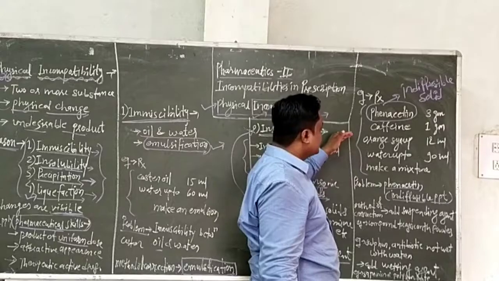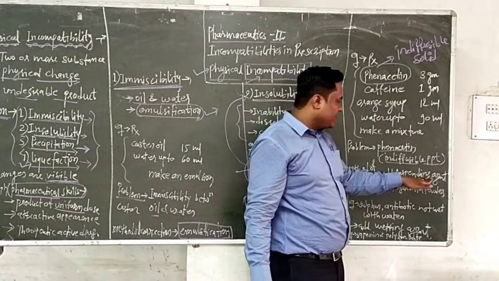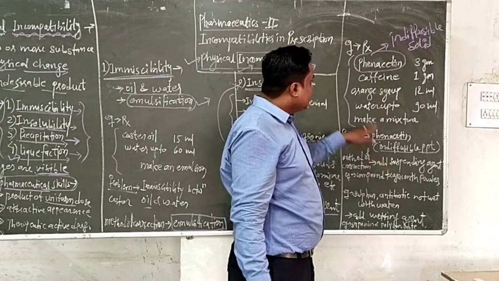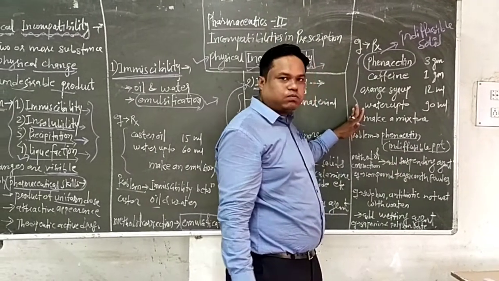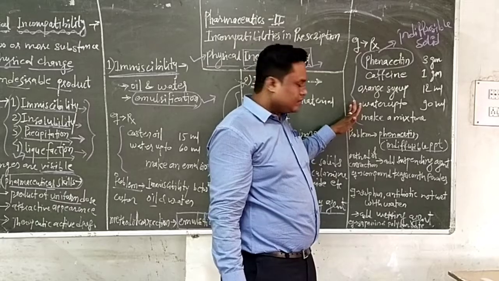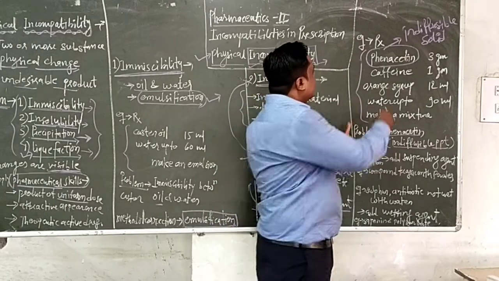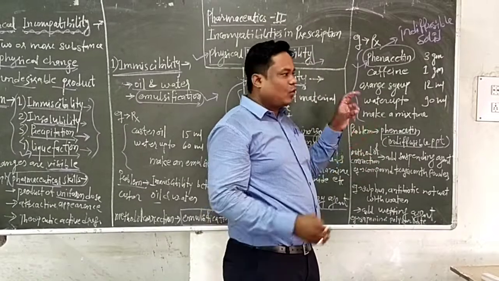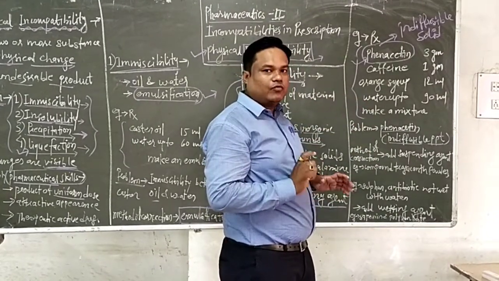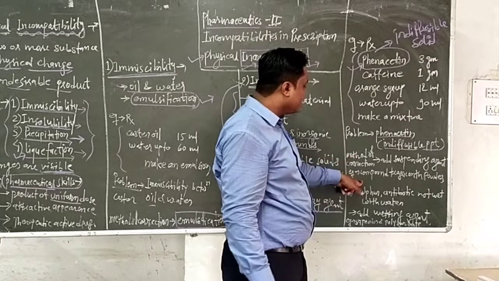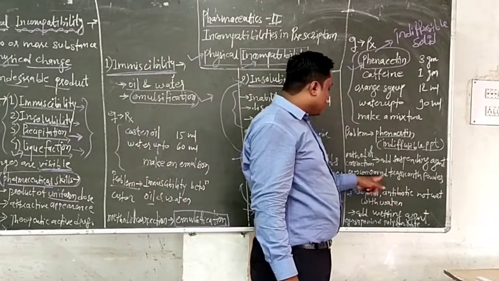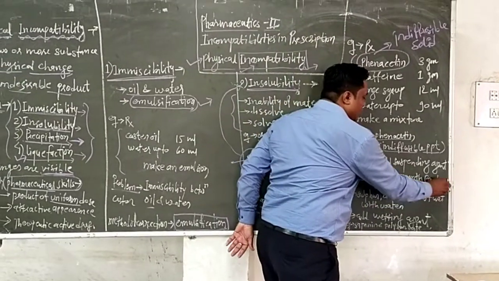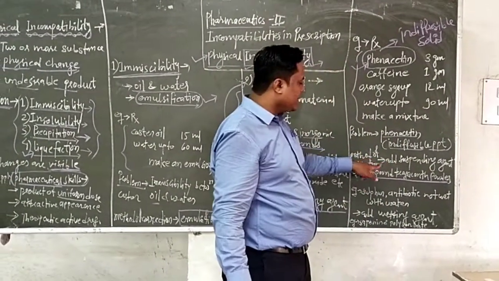Therefore, what is the method of correction? We have to add a proper suspending agent, which increases the thickness of the vehicle. The phenacetin solid particles are then uniformly distributed in the vehicle. For example, compound tragacanth powder is an example of a suspending agent.